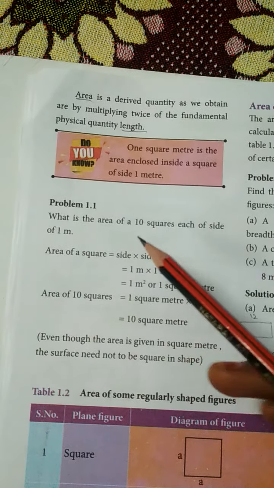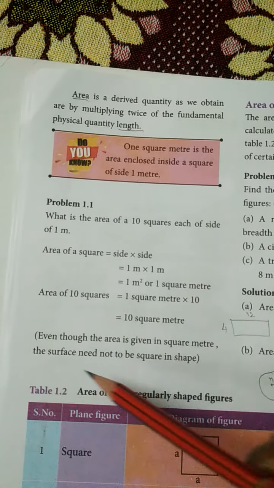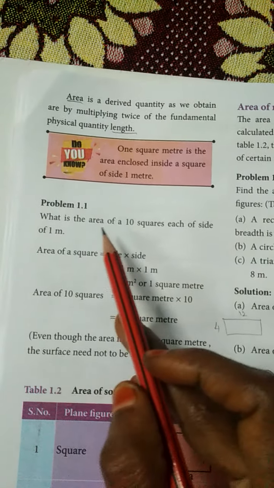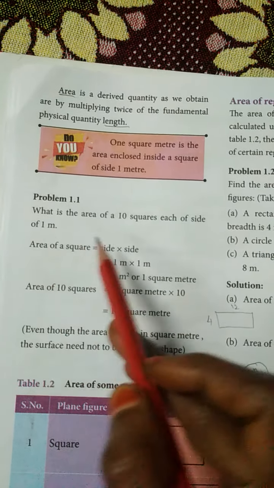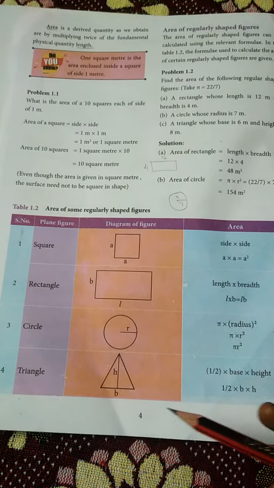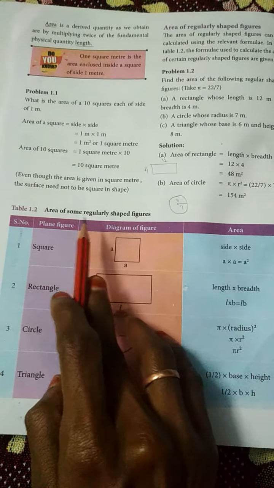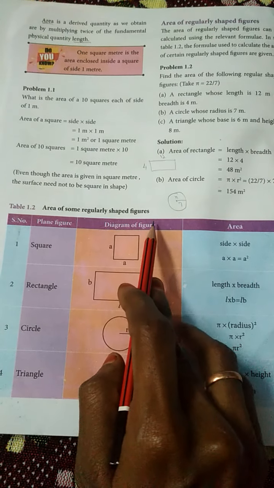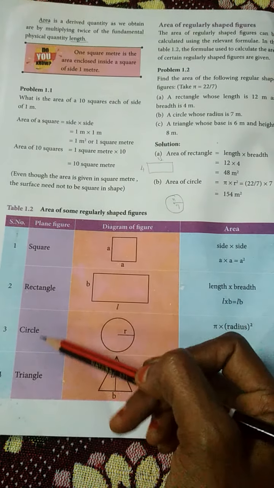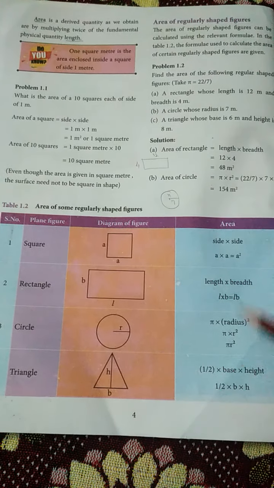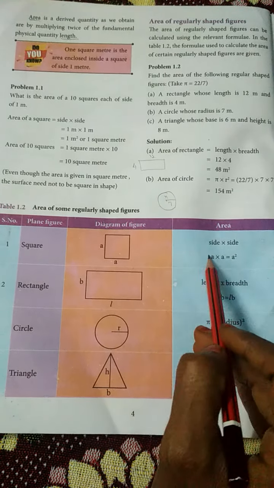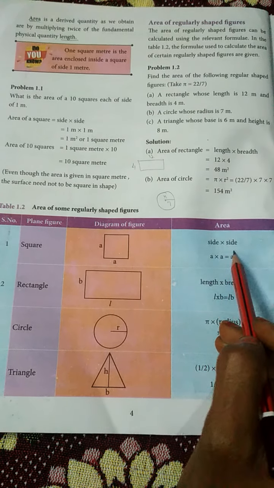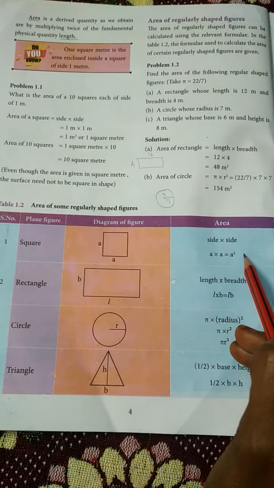Problem 1.1. Some problems related to the area of a square. What is the area of 10 squares, each of side 1 meter? First, you will learn about this table. Area of some regularly shaped figures: plane figures, diagram of figures, area. Square: A into A, side multiply side. A into A is equal to A squared.